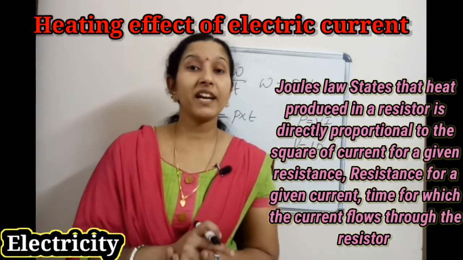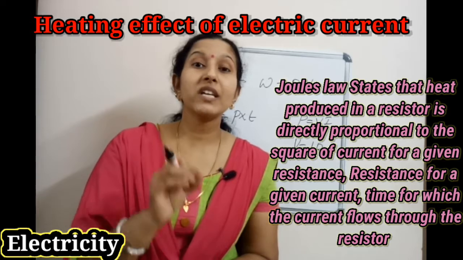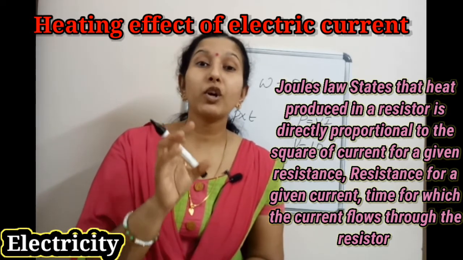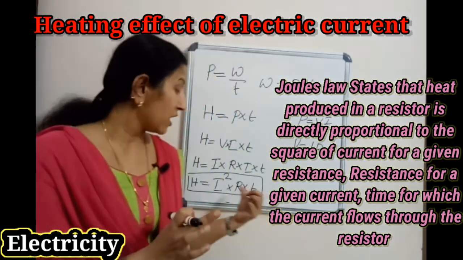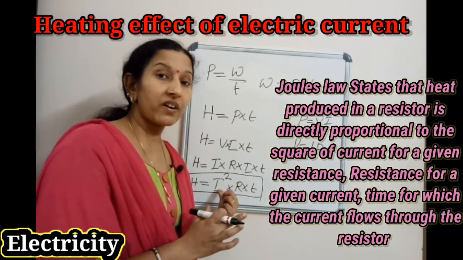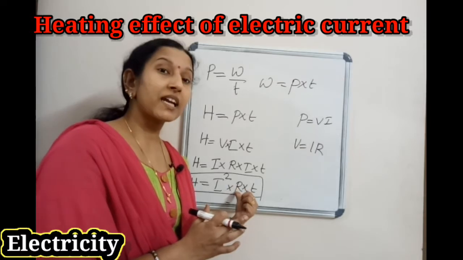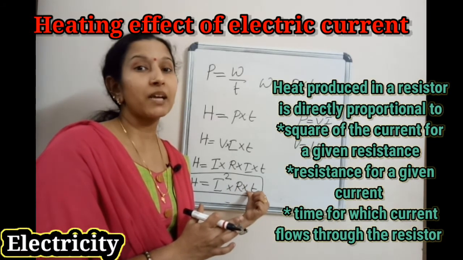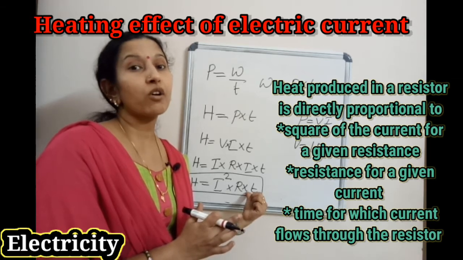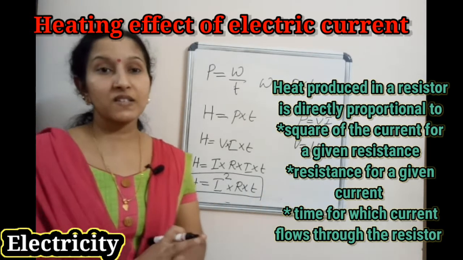Joule's law of heating states that heat produced in a conductor or resistor is directly proportional to the square of the current for a given resistance, directly proportional to the resistance for a given current, and directly proportional to the time for which the current flows through the resistor.